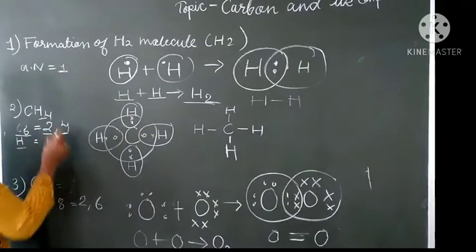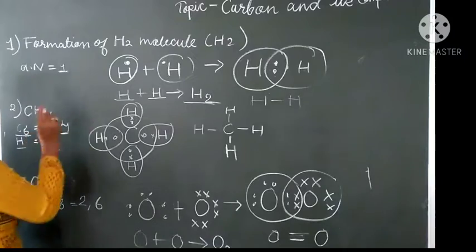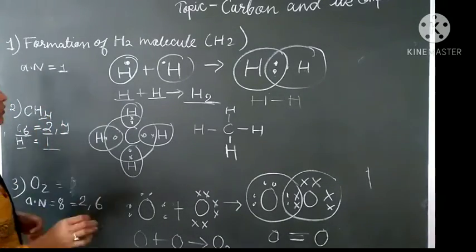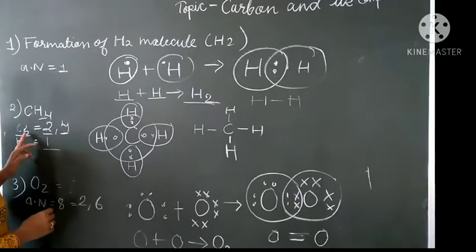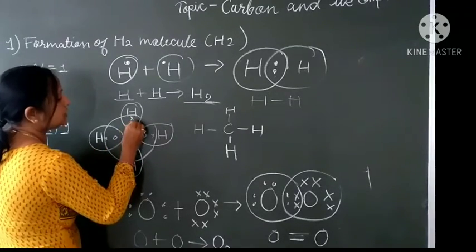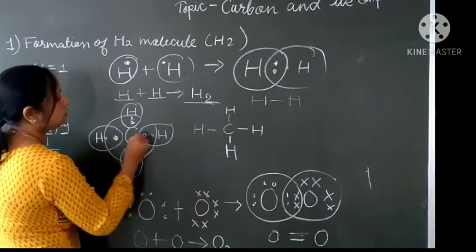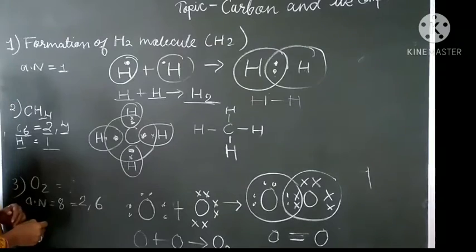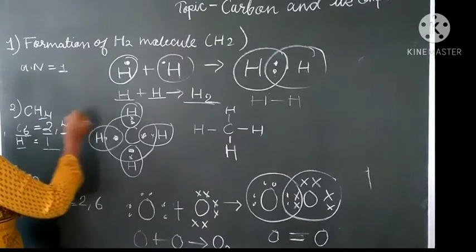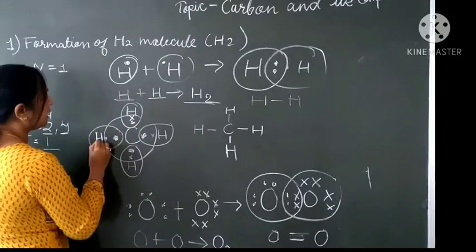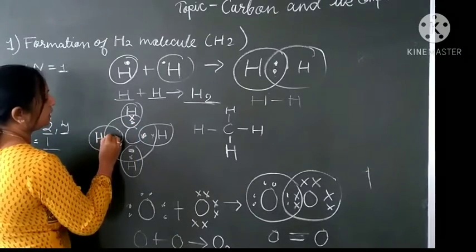So 4 hydrogen needs 4 more electrons. 1 hydrogen needs 1 electron, and 4 hydrogen need 4 electrons. Carbon has 4 electrons in its valence shell: 1, 2, 3 and 4. And hydrogen has only 1 electron in its valence shell.